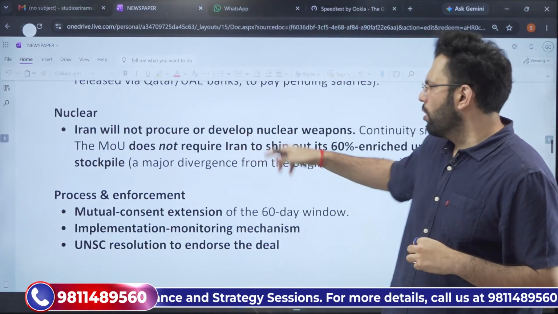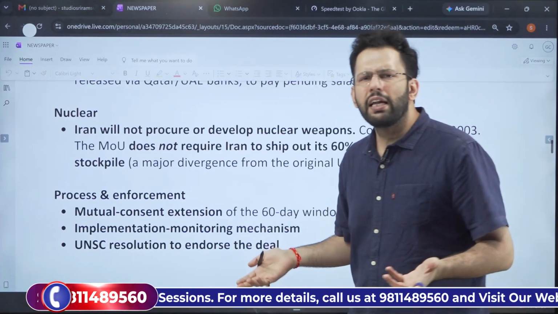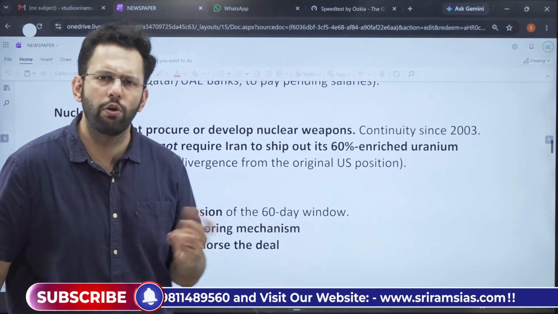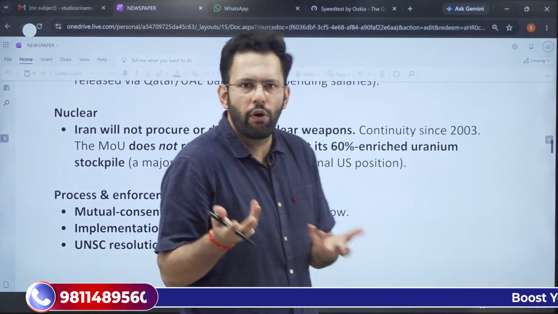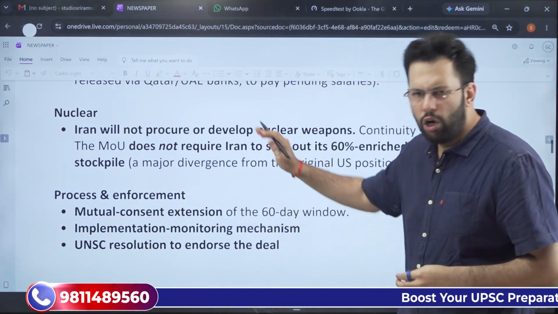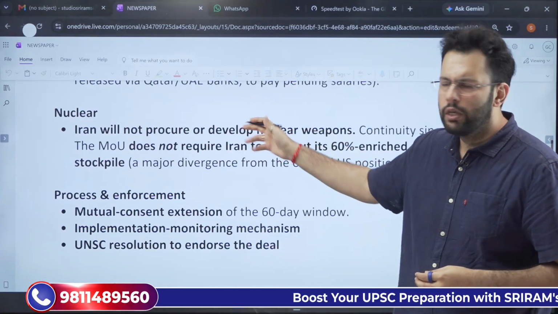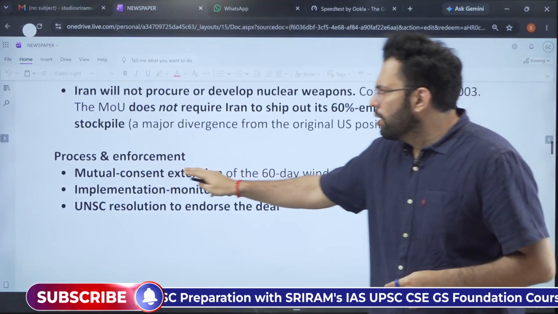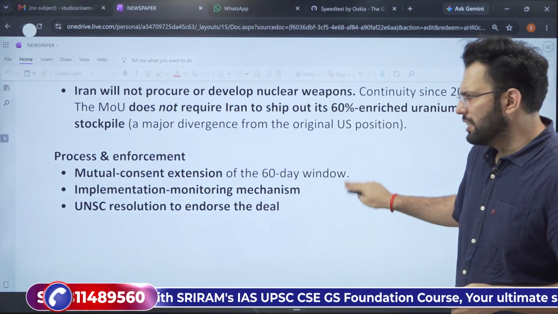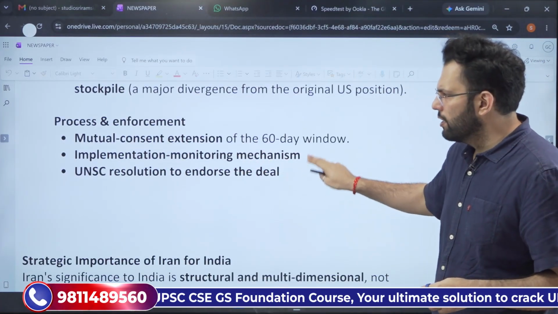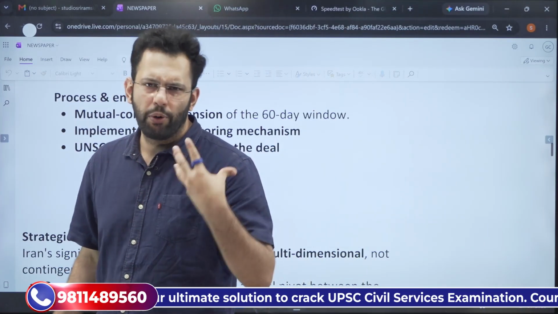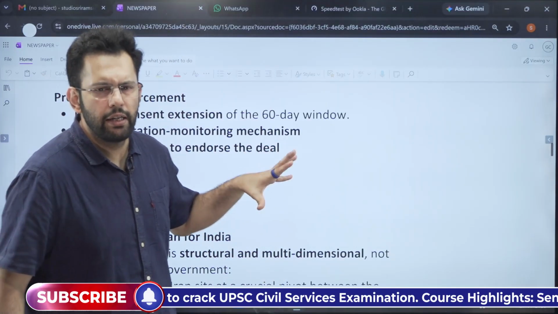Iran will not procure or develop nuclear weapons. This has been what Iran has been saying. They have been a signatory of the NPT also. They have been saying that we do not want to produce nuclear weapons. So I don't believe what Donald Trump has achieved through this deal. All of this was already a part of the JCPOA, which was signed much earlier in 2015. Mutual consent extension of 60 days window, implementation monitoring mechanism, and UNSC resolution to endorse the deal. So these are broadly the points that have been made in the Iranian deal.